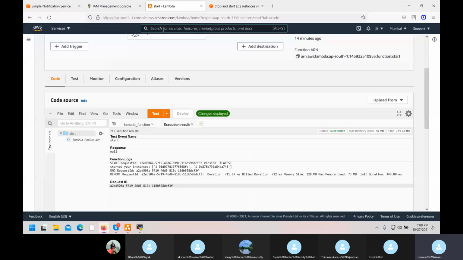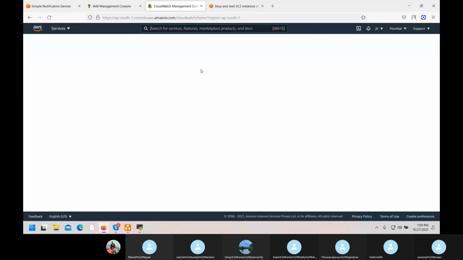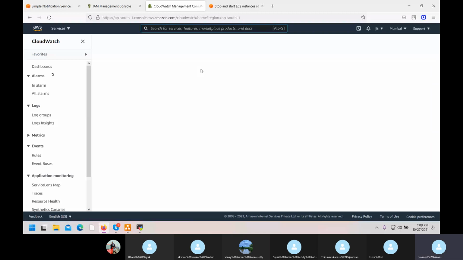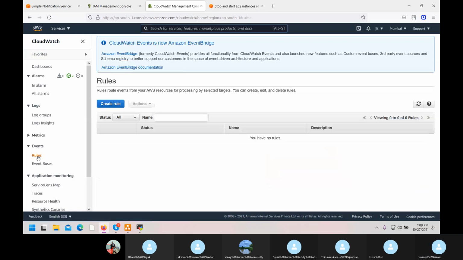Now I have opened CloudWatch. Here, event rules. In rules you have to create rules for start and stop.